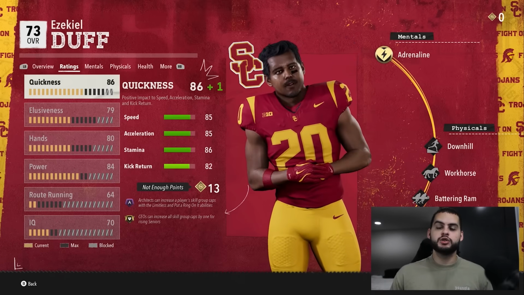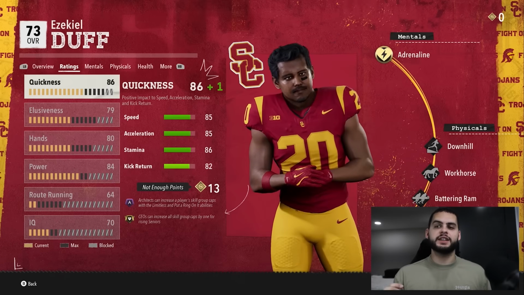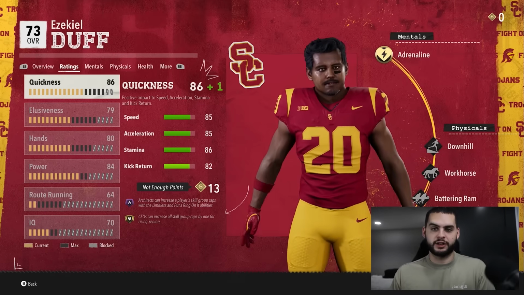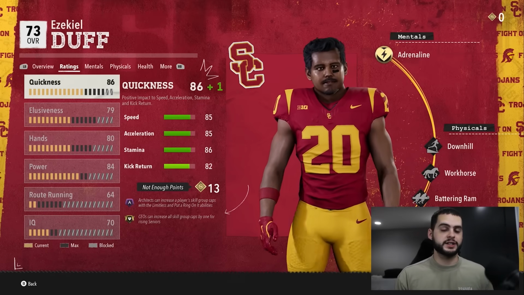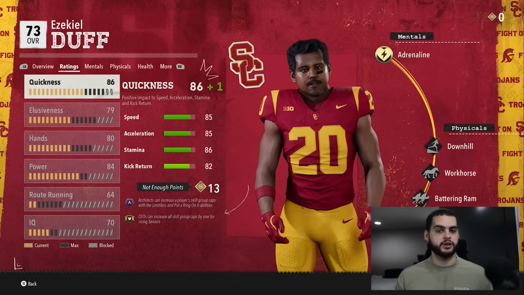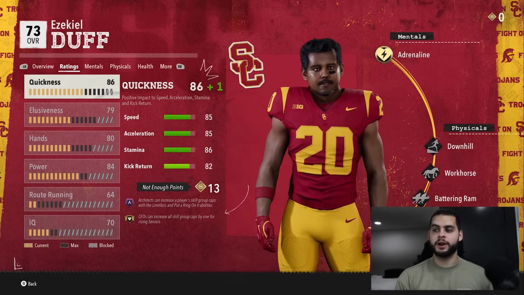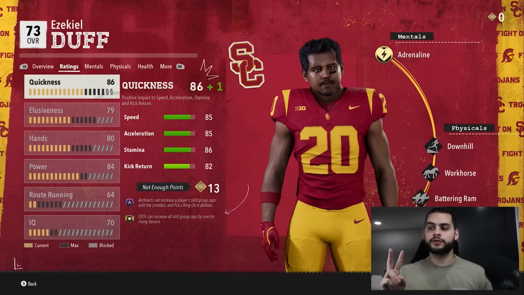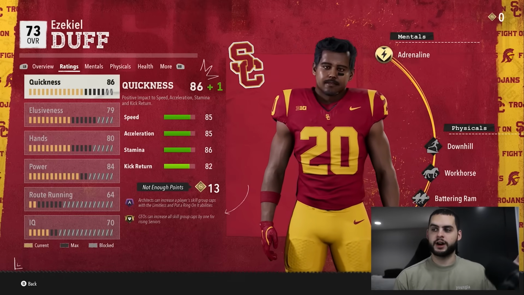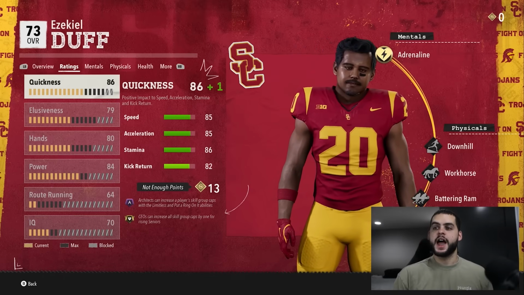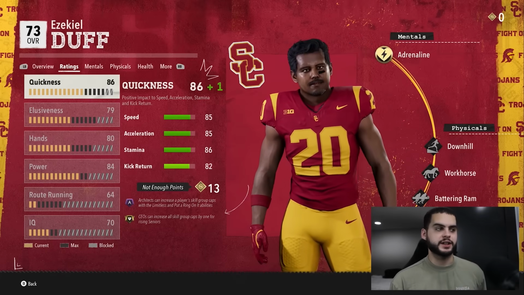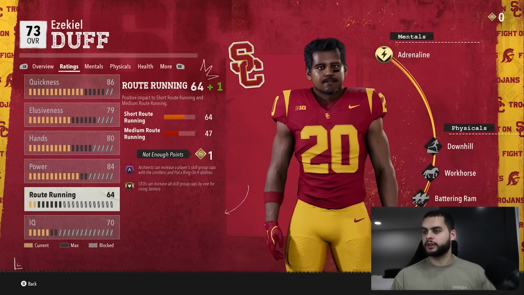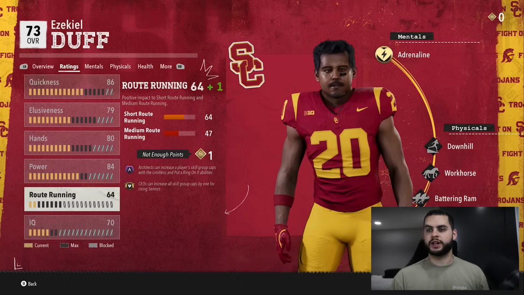It is safer to just not do anything and advance and let EA automatically place them in their spot and they don't come capped. So if you want to test this yourself and you don't believe me, I'm telling you I tested it already. If you create a save point at that position change week and you do 2 different sims, one sim where you put him to contact seeker, he looks like this. And then do another sim where you don't put him to contact seeker and you could have an uncapped player, like a 90 plus overall player potential.